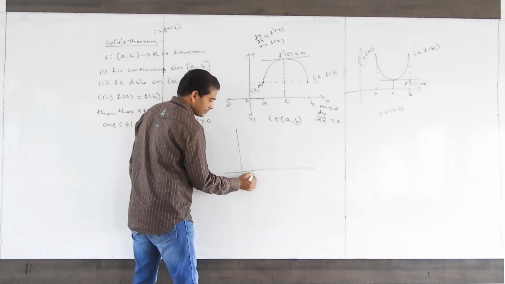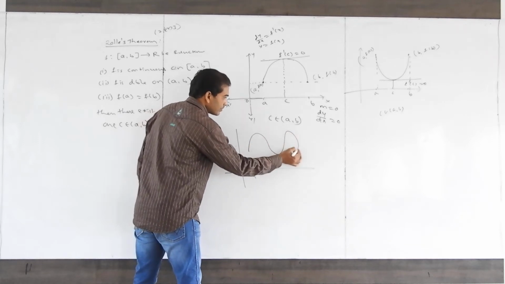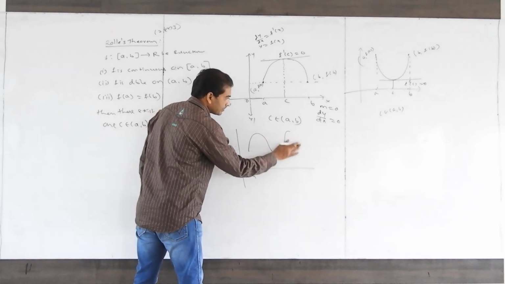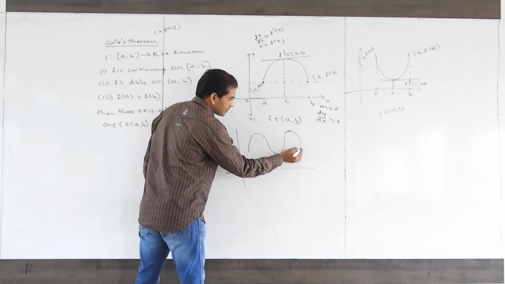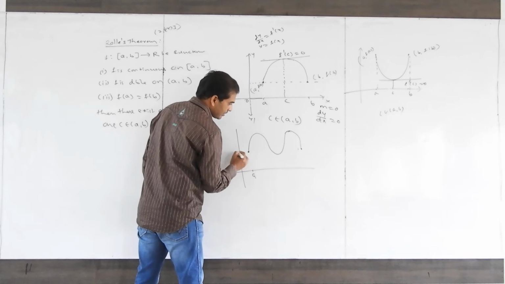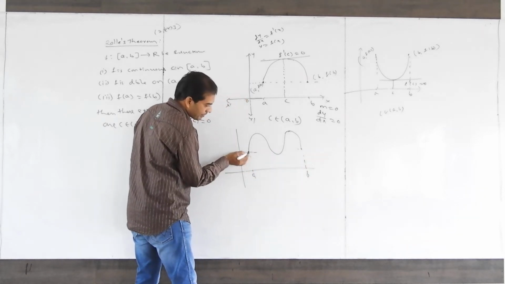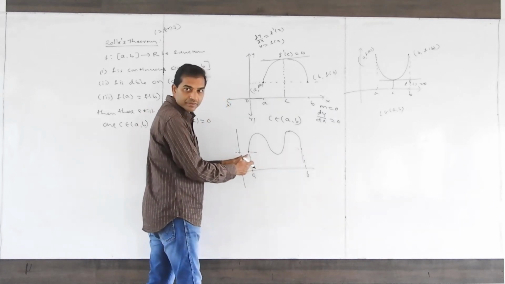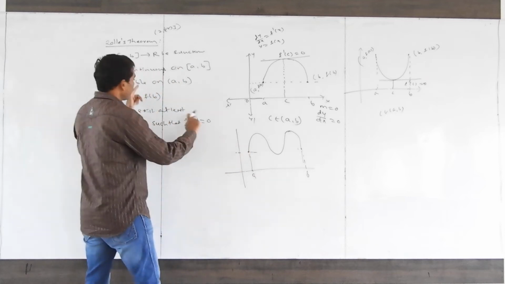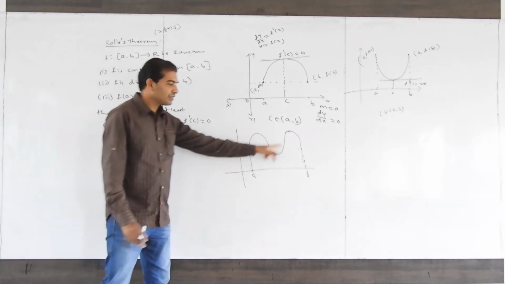Here is A, this is B. Here A point and B point. See, this is f of A and this is f of B. Both same or not? Yes. And it is also continuous, no break, and there is no sharp edge.